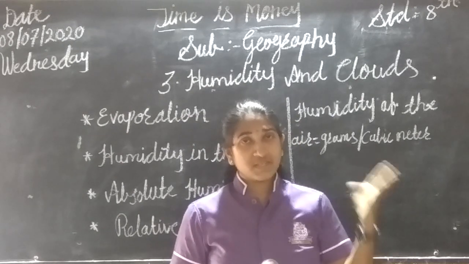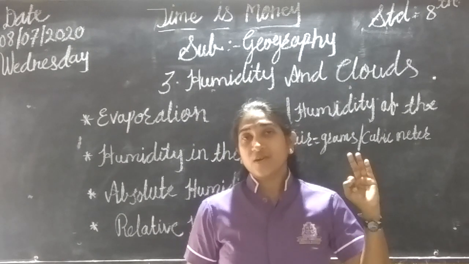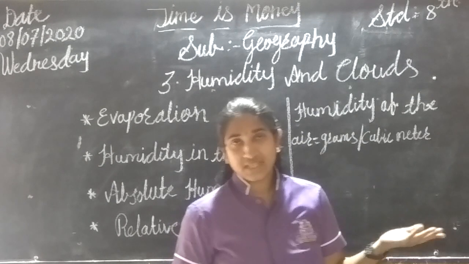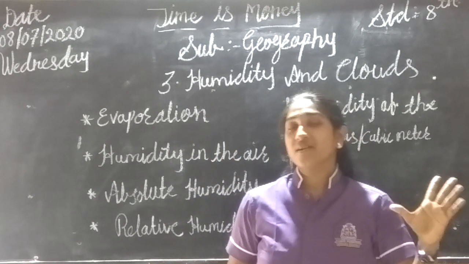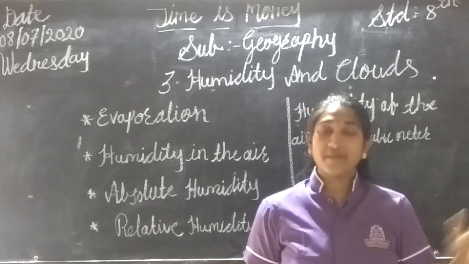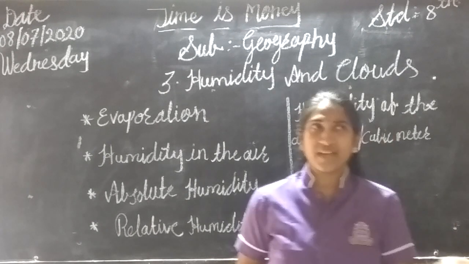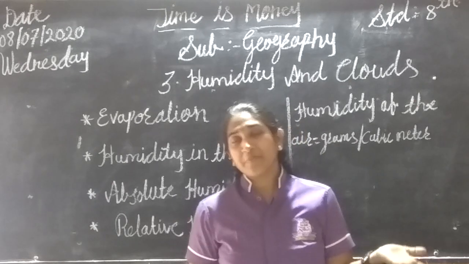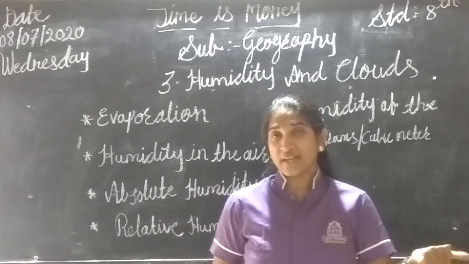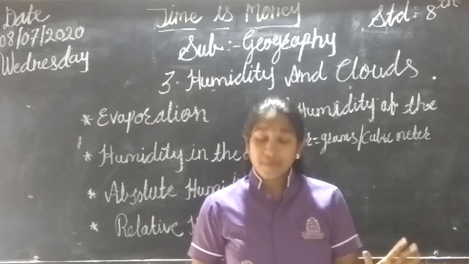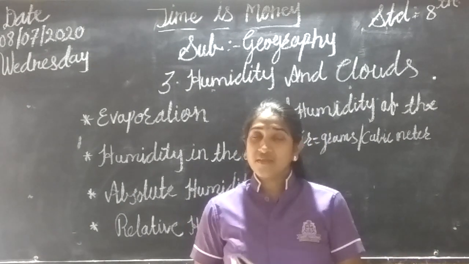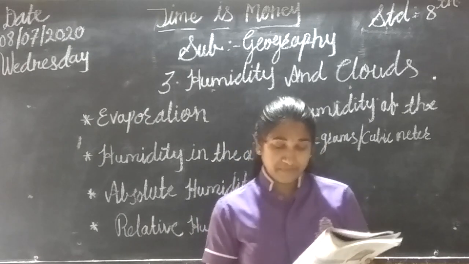See, there are words given: hot, cool, and moist. But can we see this? These are the different types of air and climate. Moisture is present, but we cannot see the moisture. Can we see the moisture? No, we are just feeling these things. We feel hot air and cold air, right? But moisture is also a very important topic to study.